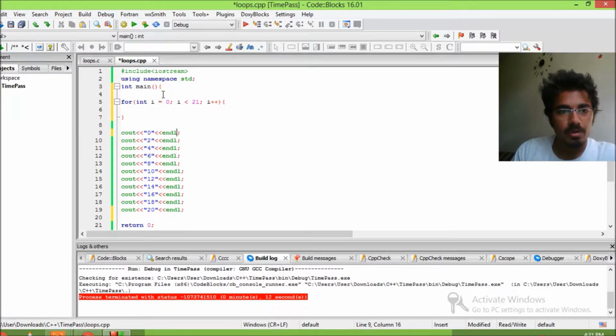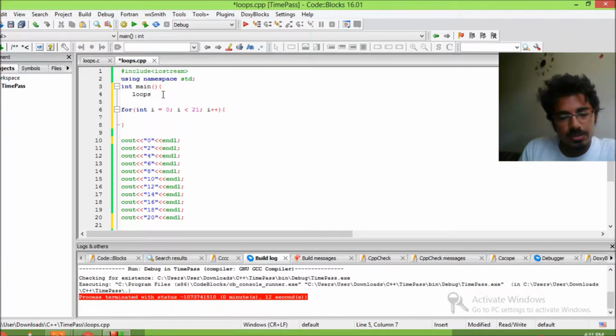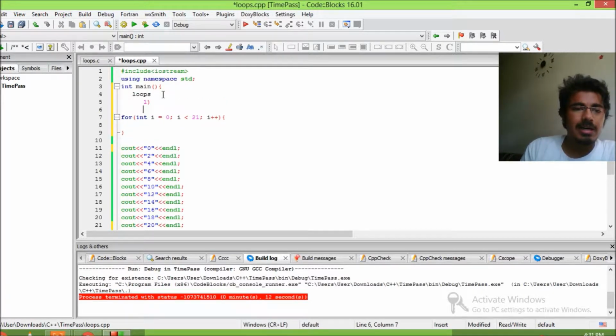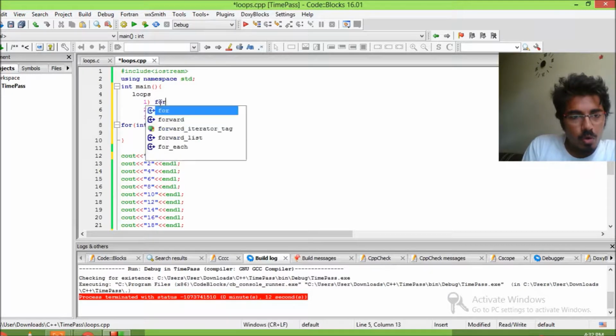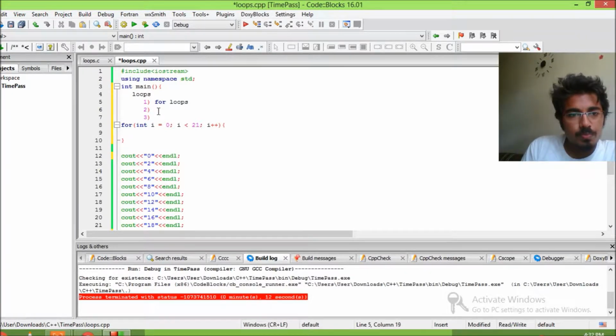What are loops? At least in programming languages, there are basically three kinds of loops. One is called the for loop. The second one is the while loop. And the third one is the do while loop.